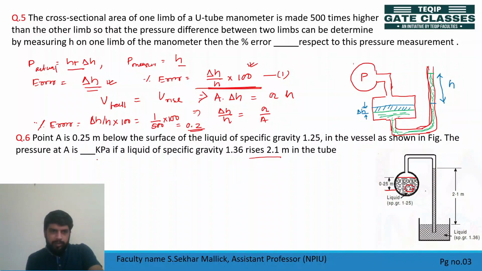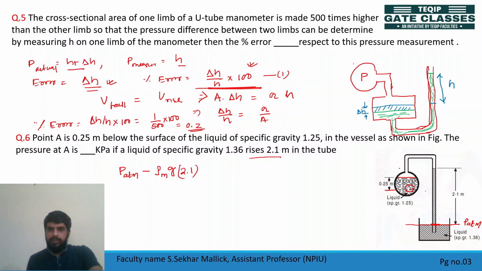So pressure at A, it's nothing mentioned like absolute or gauge. So you consider gauge pressure. Gauge pressure means this is open to atmosphere. So what is pressure at this point? This is atmospheric pressure, and atmospheric pressure in gauge scale is how much? 0. So can I write this atmospheric pressure minus, we are moving up, 2.1, okay, rho of the fluid, rho of mercury, g into 2.1.